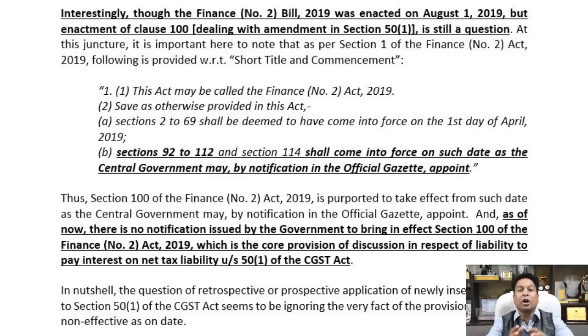So this proviso got inserted, but the irony is that it is not yet operative or effective, because this particular clause is still subject to a notification as and when the central government notifies it. As on date of recording this video, this newly inserted proviso still needs to be made effective. Having said that, now we are discussing the recent judgment coming from the Madras High Court.